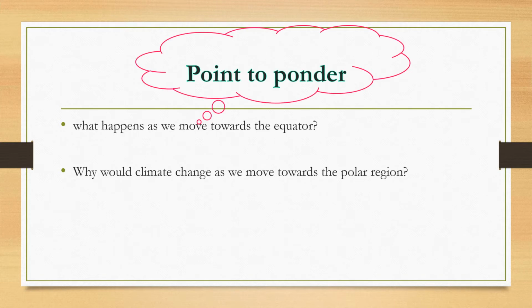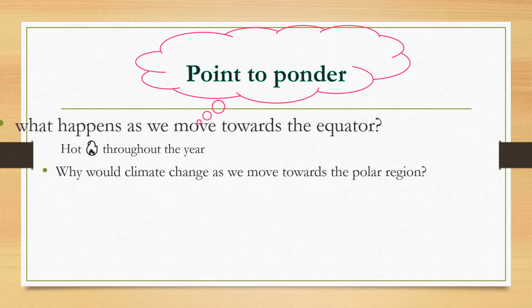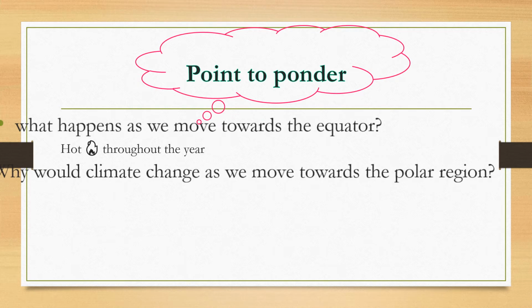Point to ponder. What happens as we move towards the equator? It is hot throughout the year because the sun stays overhead at the equator. How would the climate change as we move towards the polar regions? Why do climates change as we move to the Antarctic or Arctic? It will be cold most of the year because there is not enough sunlight reaching that part of the earth.